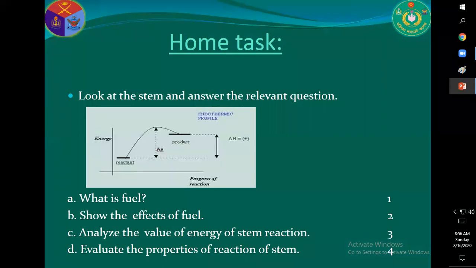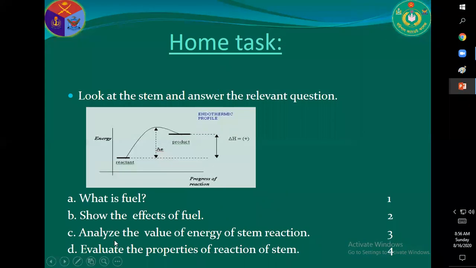Dear cadets, from our discussion, there is a compass for you. First one, what is fuel? It is a knowledge-based question. Second one, show the effects of fuel. It is an understanding-based question.